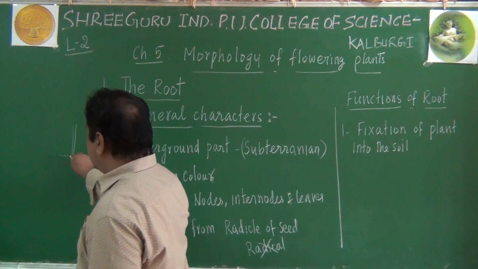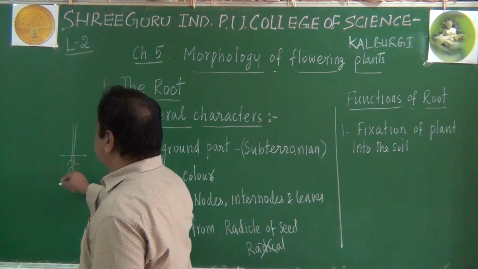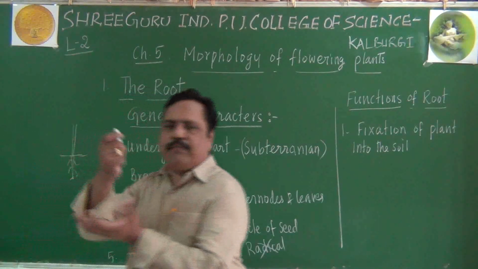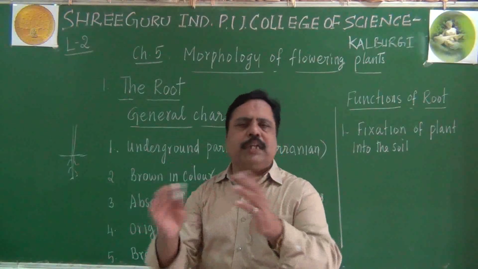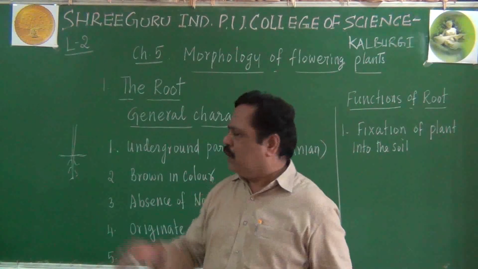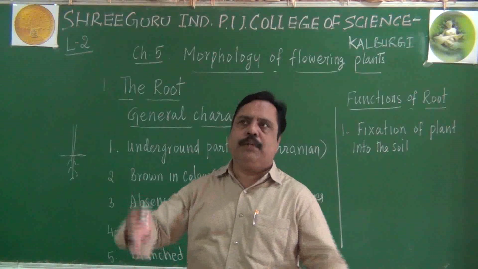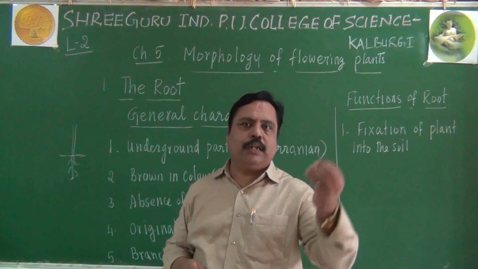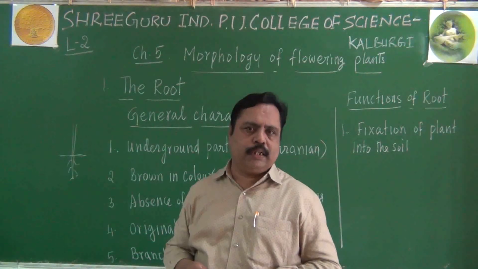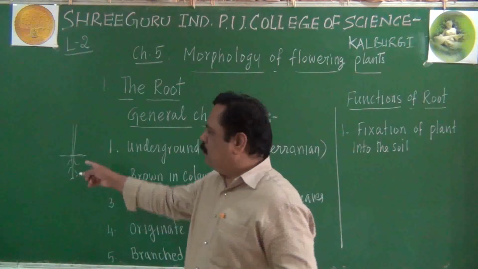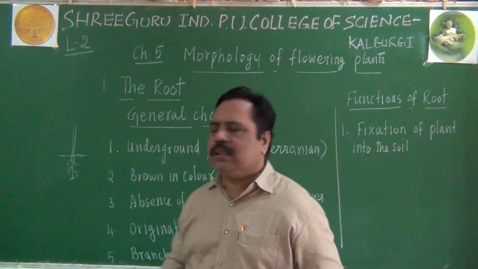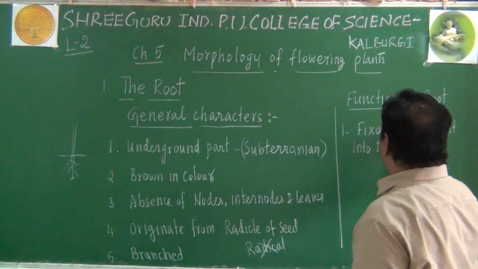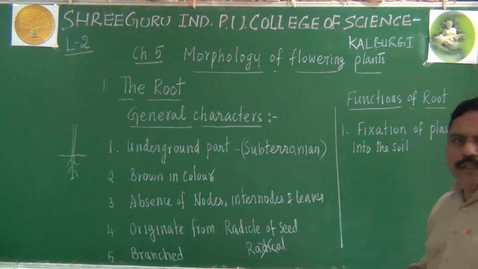A plant will be having root system below the soil, then only it can fix firmly into the soil. Otherwise a stem cannot stand. You know that there are many plants which will stand erect for hundreds of years, 200 years like that. How is it possible? Because of the firm root system. So the root system is responsible for fixation of plant into the soil.